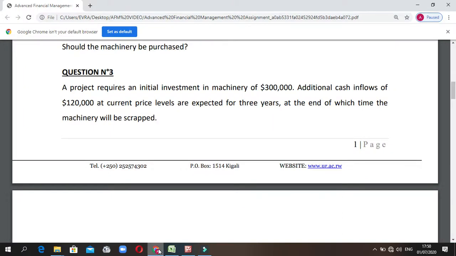The question says that the project requires an initial investment in a machine of 300,000, with additional cash inflow of 120,000 at current price level expected for 3 years, at the end of which time the machine will be scrapped.